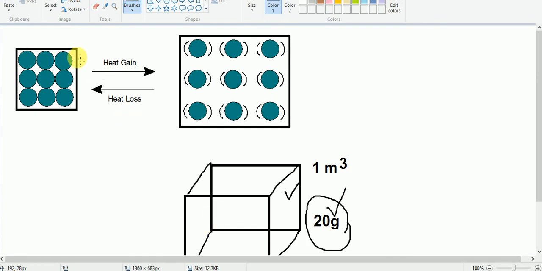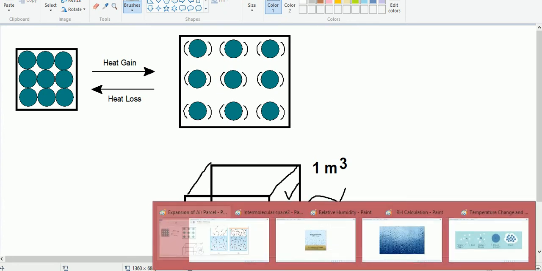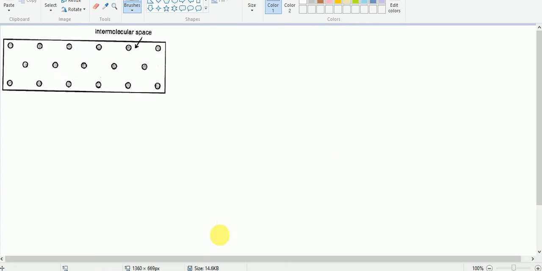Let us say this is a parcel of air. Okay, let me show you another design. Say this is a parcel of air, and let us suppose these are molecules of different gases. Okay, and see here, between the molecules we find a space, and this is what we call intermolecular space, and water vapor molecules are present in the intermolecular space.